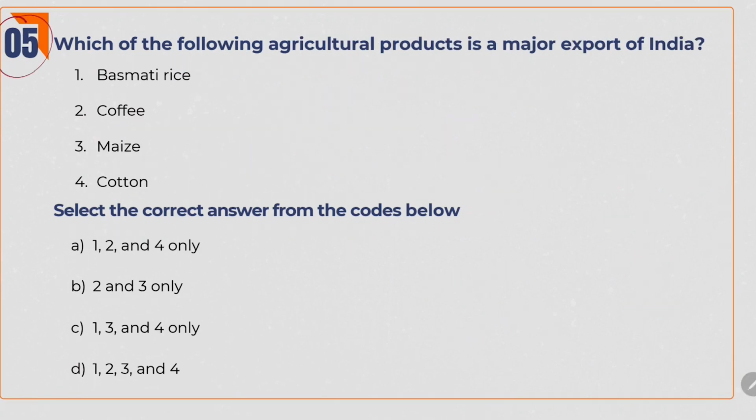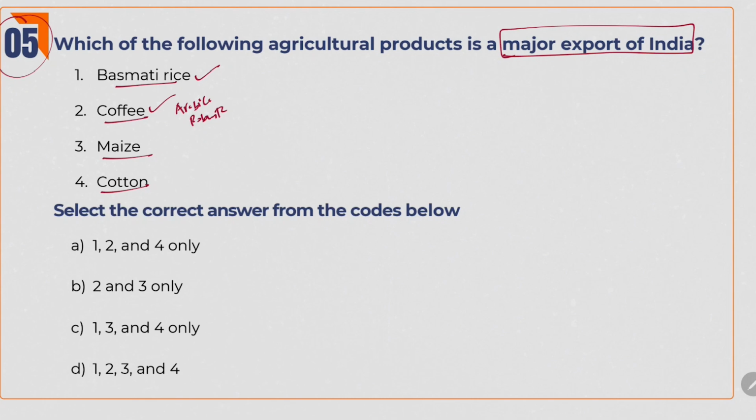Next question. Which of the following agricultural products is a major export of India? If you see the options, basmati rice, coffee, maize and cotton. Coming to basmati rice, we are the world's largest exporter of the rice. We export to countries like Saudi, Iran, all Middle East countries. So India being the major exporter of rice is the known thing. So 1 is right. So coming to India, we are the major exporter of Arabica and Robusta varieties of coffee. So coffee also we export.